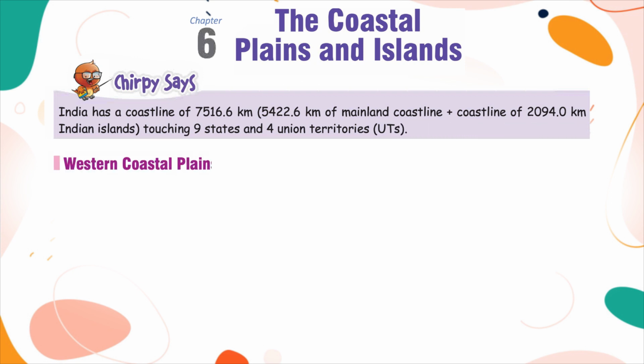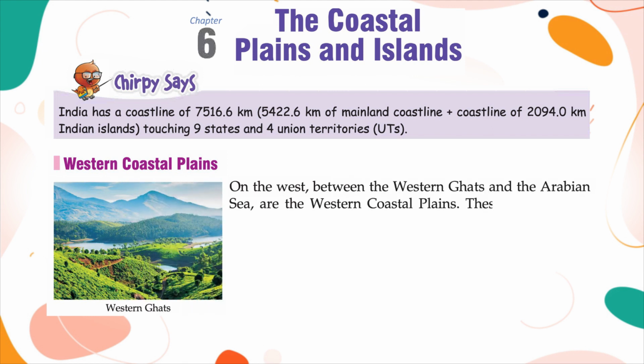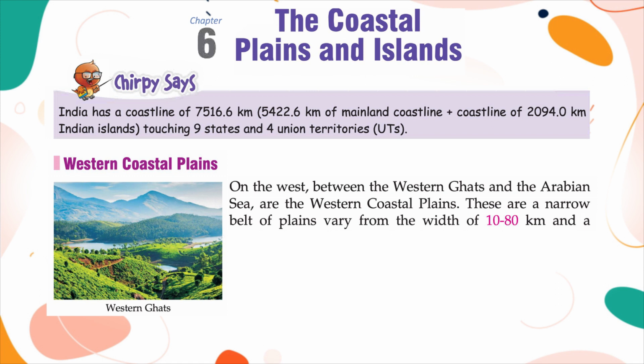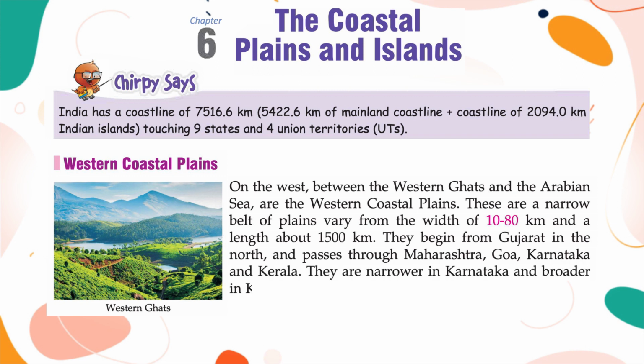Western Coastal Plains. On the west, between the Western Ghats and the Arabian Sea, are the Western Coastal Plains. These are a narrow belt of plains, varying in width from 10 to 80 km, with a length of about 1,500 km. They begin from Gujarat in the north and pass through Maharashtra, Goa, Karnataka and Kerala. They are narrower in Karnataka and broader in Kerala.